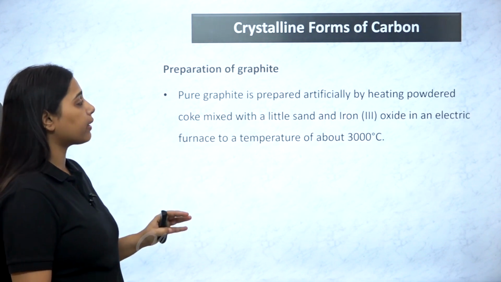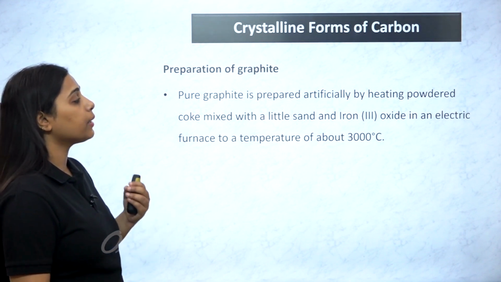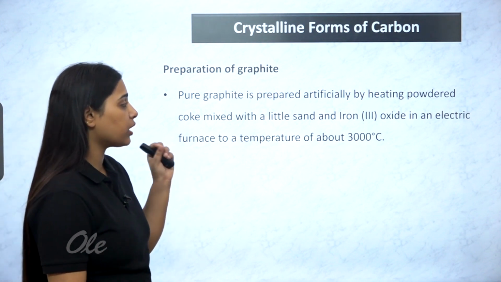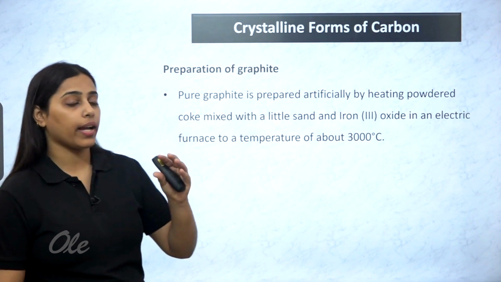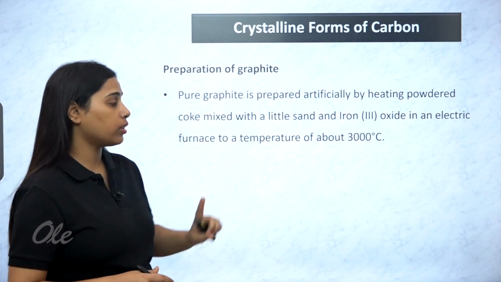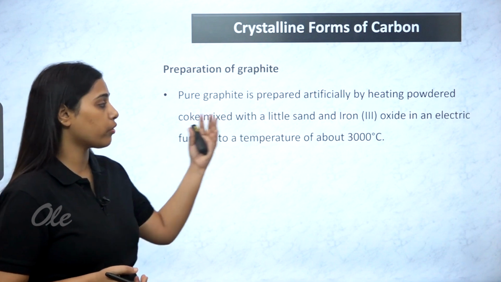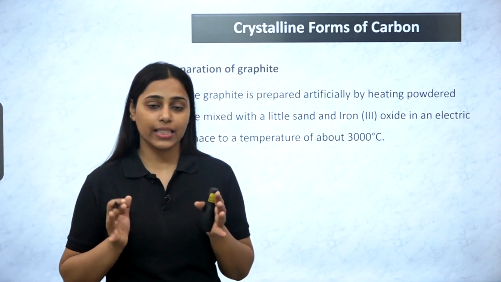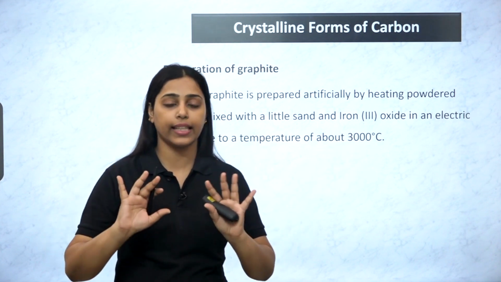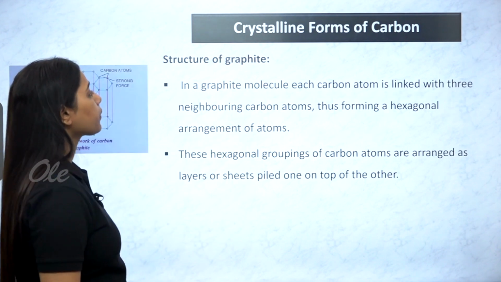If we have to prepare graphite, pure graphite is prepared artificially by heating powdered coke. Coke is what? Carbon only. It is mixed with a little sand, because we have to retain the heat, and iron(III) oxide, Fe2O3, is used in an electric furnace to a temperature of 3000 degrees Celsius. So sand is used to absorb the heat and retain it for a longer duration of time until it is converted into graphite.